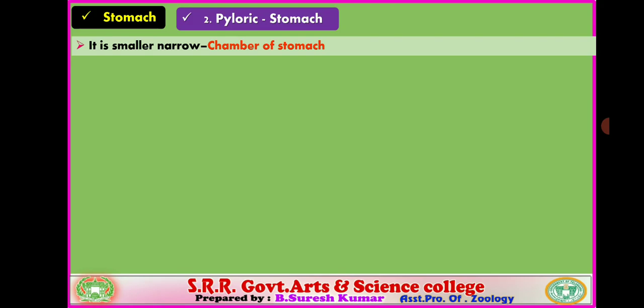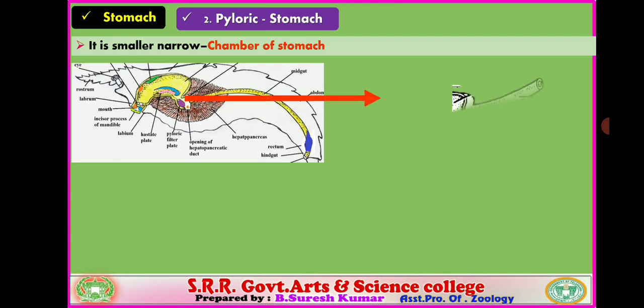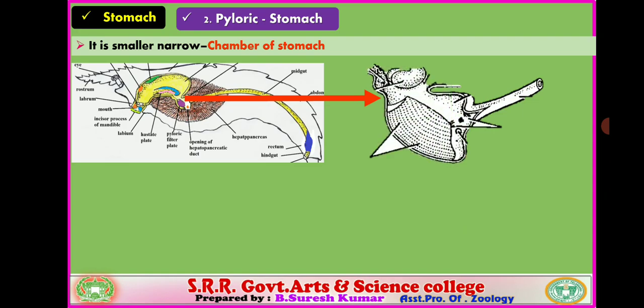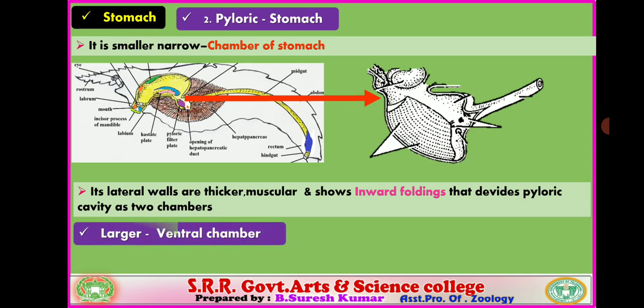Next, the pyloric stomach. The subsequent part is the pyloric stomach. It is a smaller narrow tube of the stomach. You verify that is the pyloric stomach. This is a section of the pyloric stomach, a lateral view. The pyloric stomach is again differentiated into 2 chambers. Its lateral wall is very thick and muscular and shows inward foldings. Those inward foldings divide the pyloric stomach into 2 chambers.